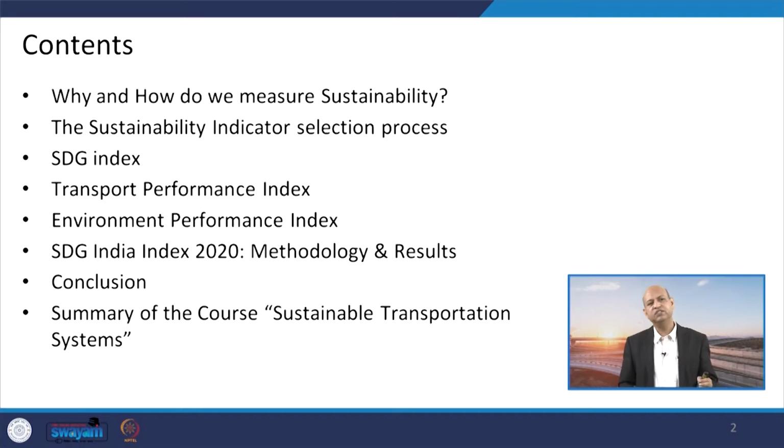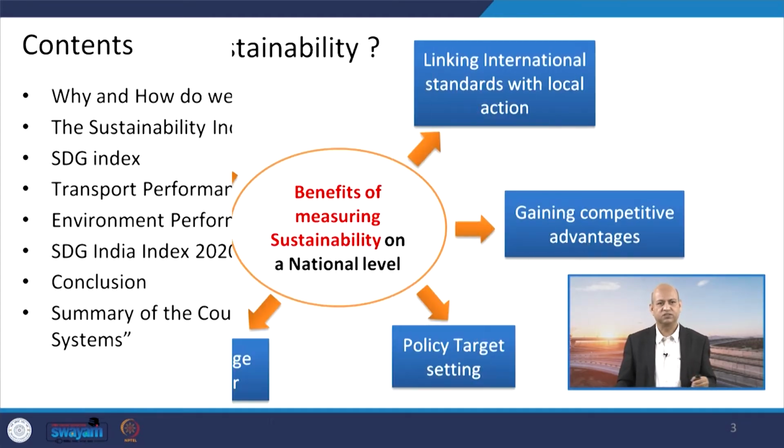And we will see, in the Indian context, the SDG India Index 2020, which was proposed by Niti Aayog, its methodology and results, and then we will conclude and see the summary of the course of sustainable transportation systems.